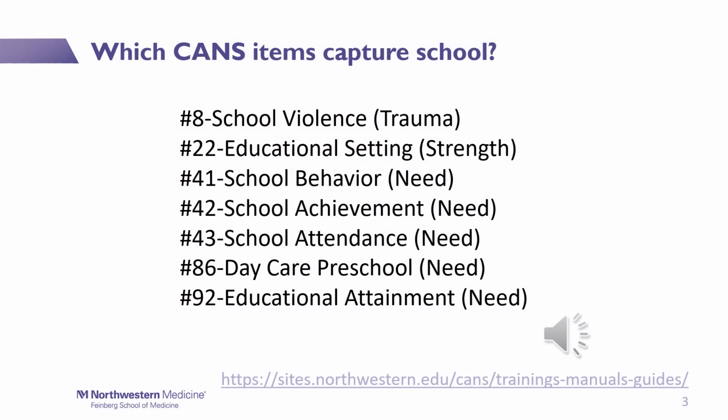Items that capture school concerns or strengths are number 8, school violence. Remember, this is a historical trauma item. Number 22, educational setting. This is a strength. Number 41, school behavior. Number 42, school achievement. Number 43, school attendance. Number 86, daycare preschool. This item is found within the 5 and younger domain. And number 92, educational attainment, which is found in the transition to adulthood domain.